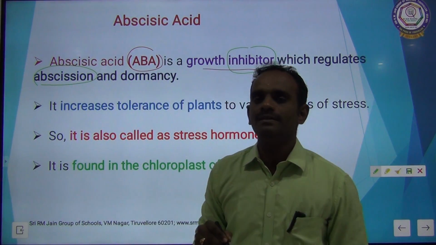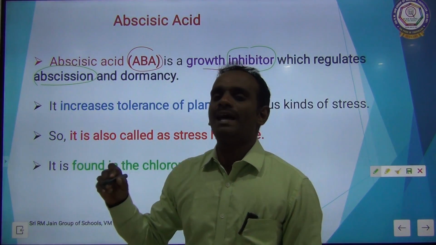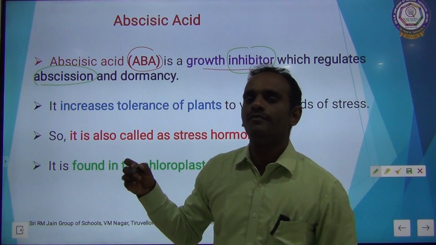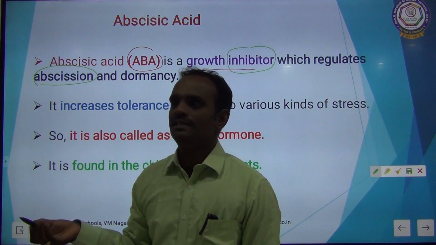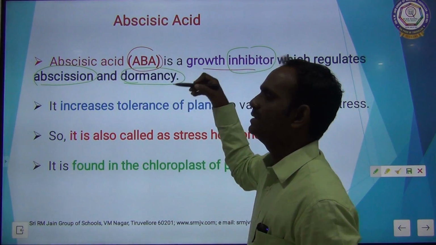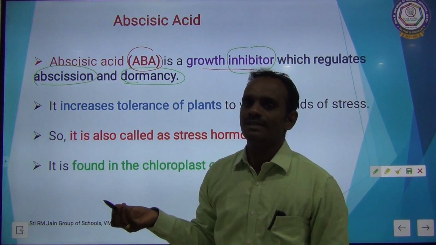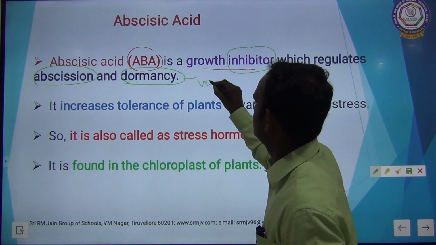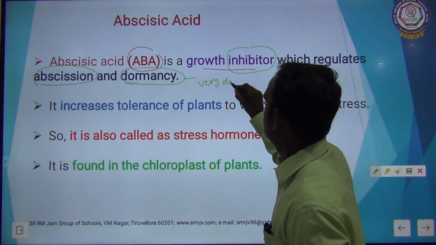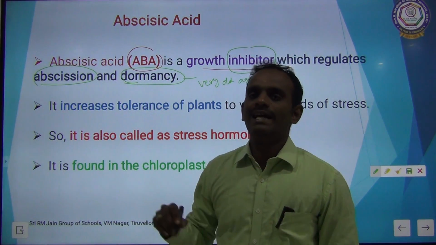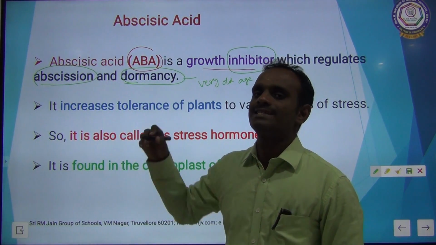What is abscission? Shedding of plant parts, shedding of leaves, flowers and fruits, is called abscission. Dormancy is the last period, the very old age, the last stage of the plant.